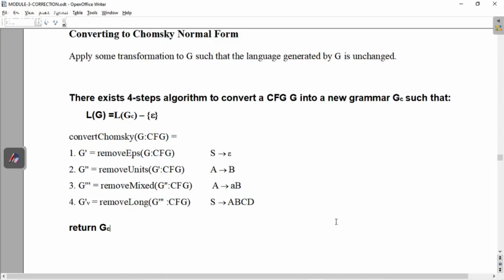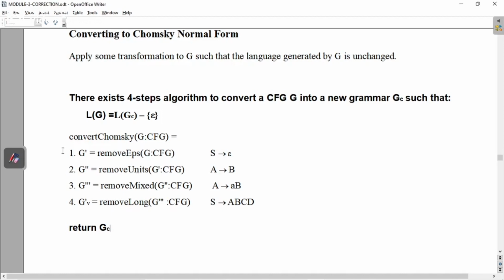Now we'll see how to convert a CFG to Chomsky normal form. One thing you have to remember: this conversion to Chomsky normal form contains several steps, and these steps are like a transformation of the original grammar. But remember, finally the language it is generating should not be different from the original grammar. That means the strings you generate after transforming the grammar should be the same as those of the original grammar.